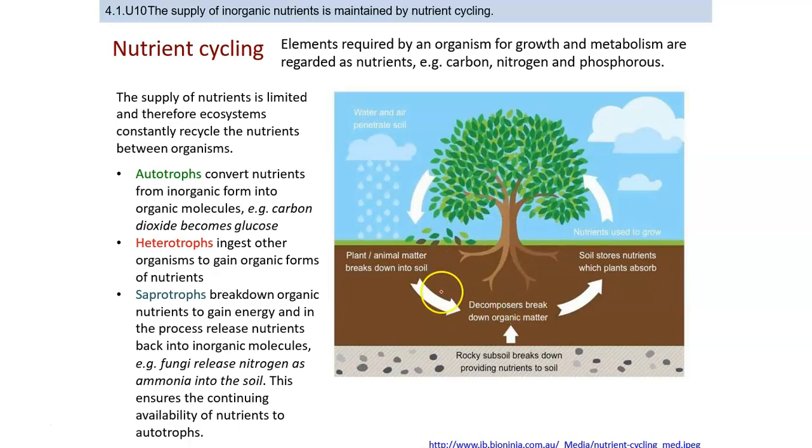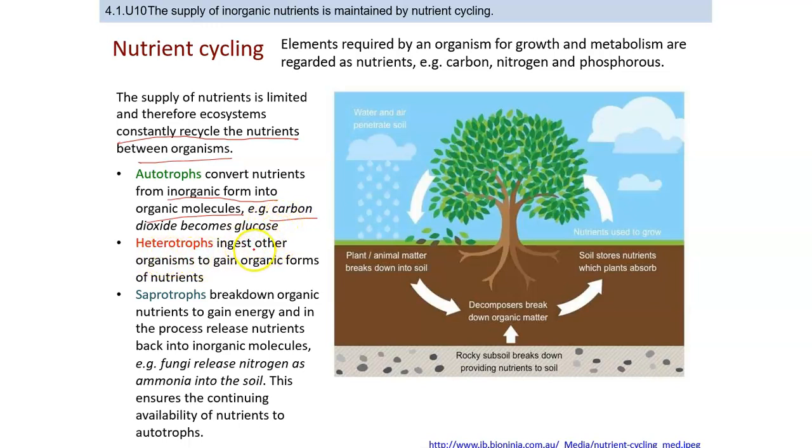Nutrient cycling means the nutrients will be recycled because the supply of nutrients is limited. So ecosystems constantly recycle the nutrients between the organisms. And how does it happen? It starts from producers or autotrophs, which convert the nutrients from inorganic form to organic form, such as taking carbon dioxide and using the energy from light to make glucose.